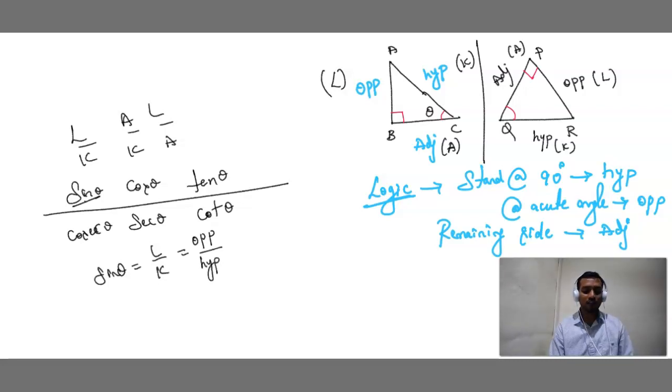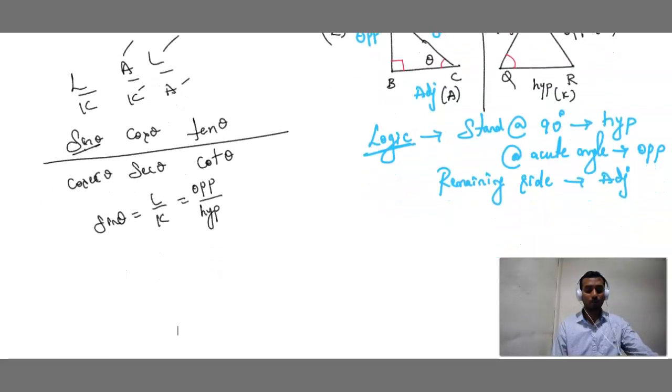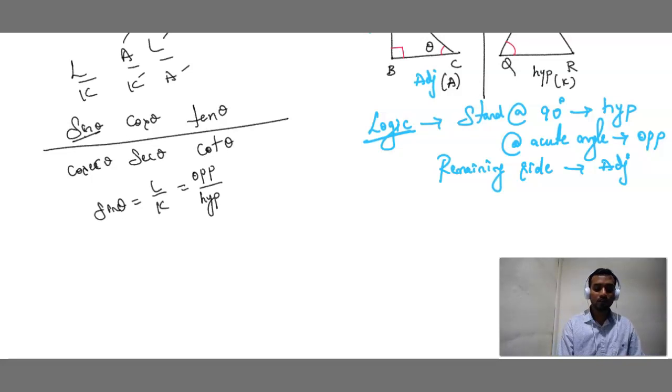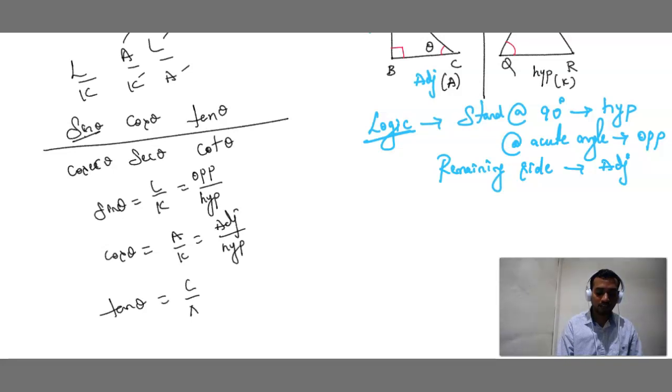So what is sin theta? Opposite by hypotenuse. What is cos theta? Adjacent by hypotenuse. What is tan theta? Opposite by adjacent. Children, are you getting this information? What is sin theta? Opposite by hypotenuse. What is cos theta? A by K, that is adjacent by hypotenuse. Then what is tan theta? L by A, that is nothing but opposite by adjacent.